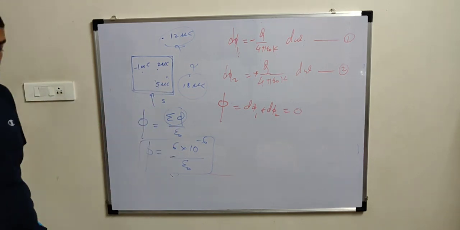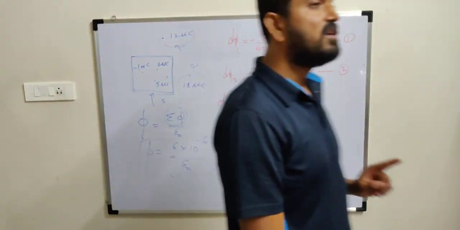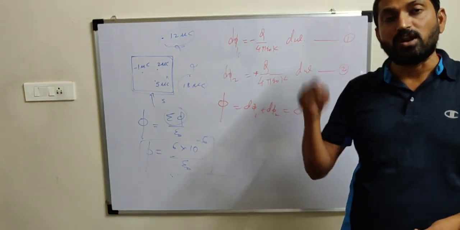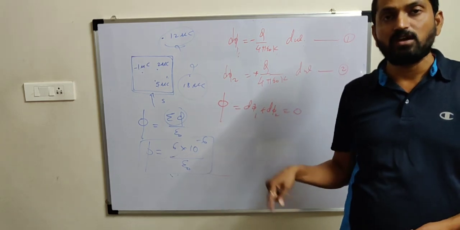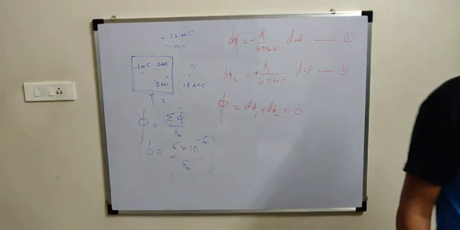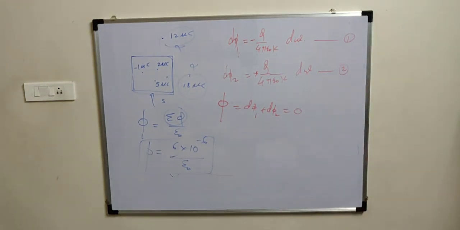So, very important, Gauss theorem: the total electric flux over any closed surface is always equal to 1 upon epsilon 0 times the algebraic sum of all the charges enclosed by that surface. Another important point which we discussed is that the total electric flux due to outside charge always comes out equal to 0. The application part we will start from the next lecture, applications of Gauss theorem. Okay, thank you.